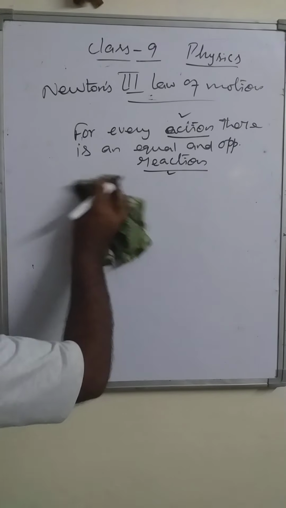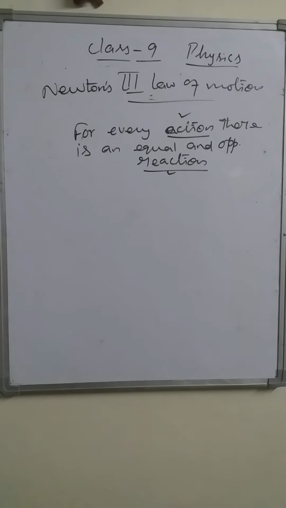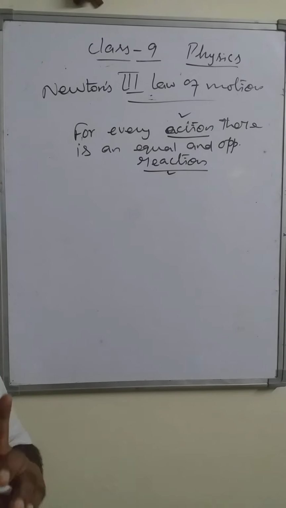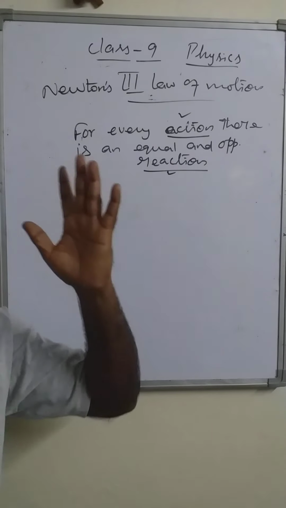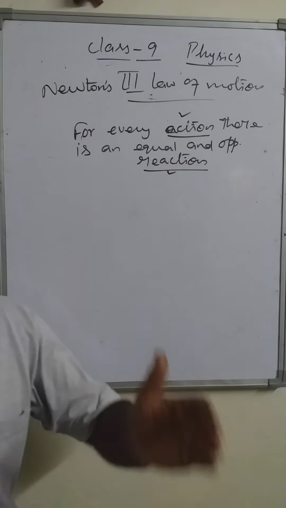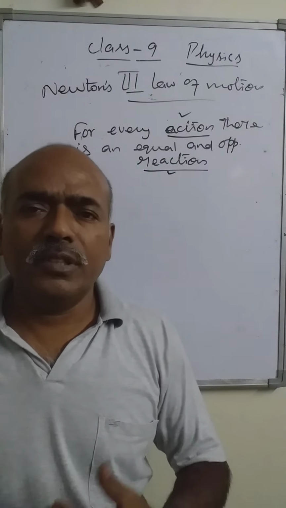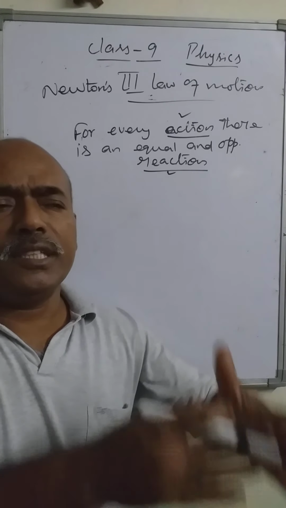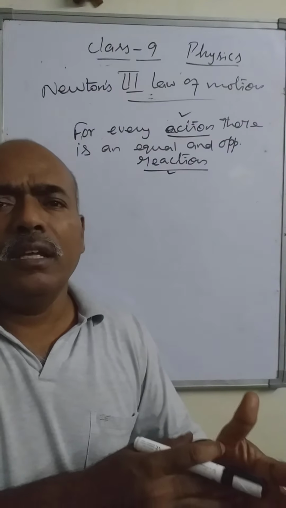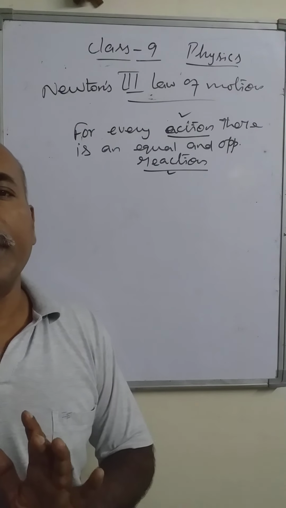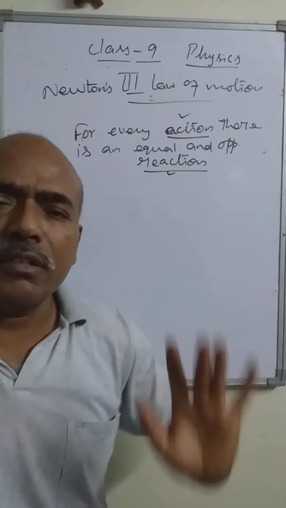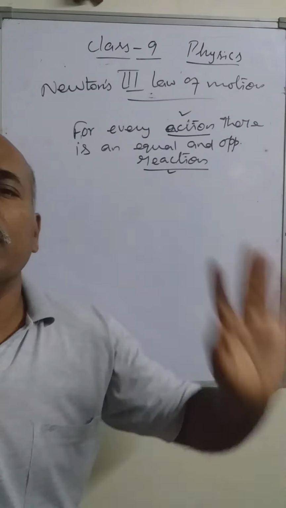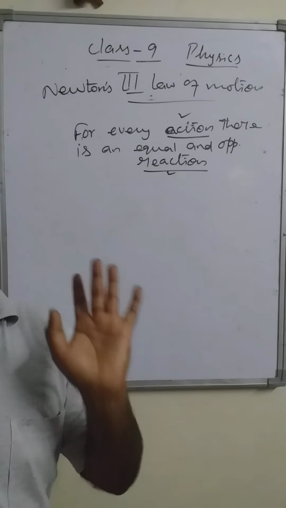Now let us explain how Newton's third law of motion is applied in various cases. Everywhere this law is applied, even when I am standing on the floor. When you are sitting on a chair, on a desk, on a table, there also Newton's third law of motion is applied. When anything is placed, it applies. For every kind of activity, Newton's third law of motion will be applicable.